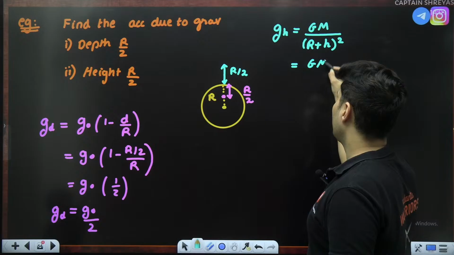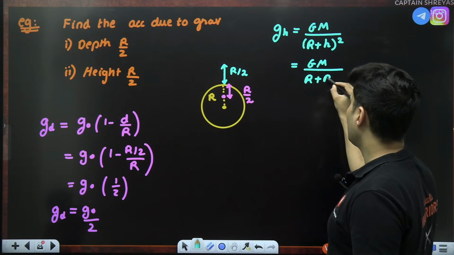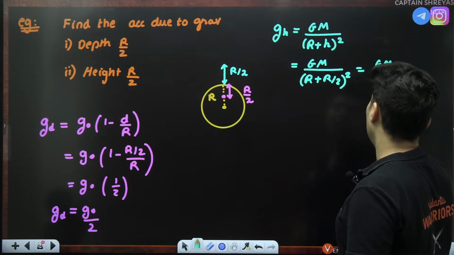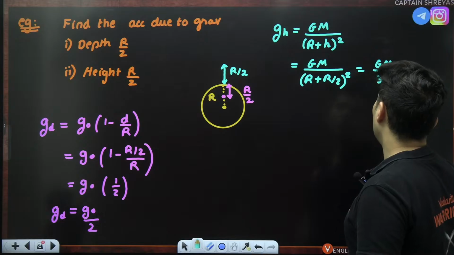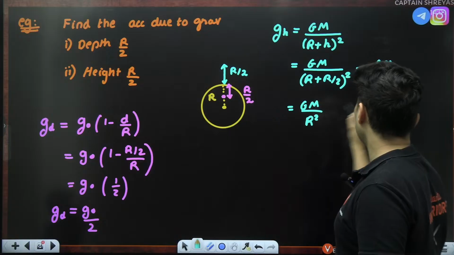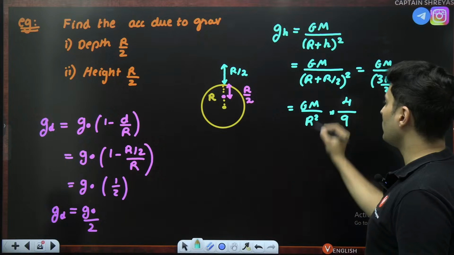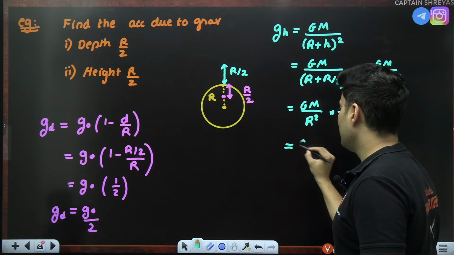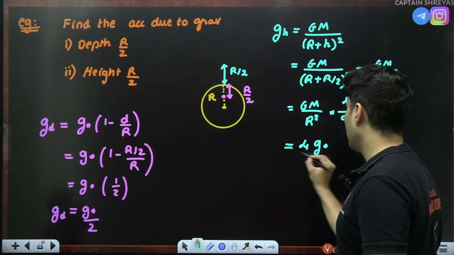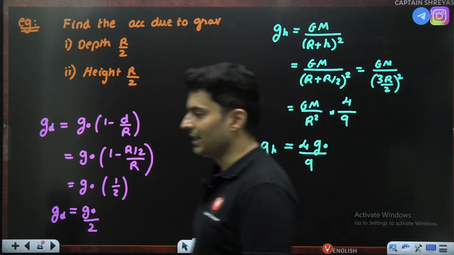H is nothing but R by 2, so GM divided by (R plus R by 2) whole square, which is GM divided by (3R by 2) whole square, which makes it GM by R square times 4 by 9. 3 square is 9, 2 square is 4, which goes on the top. This value is g naught. So it will be just 4 times g naught, whole thing divided by 9. That is the acceleration due to gravity at height h.